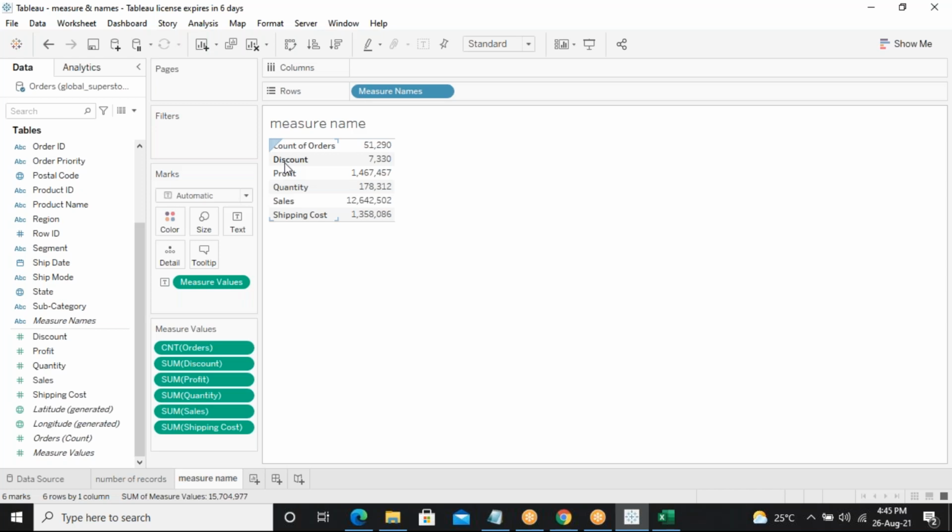Just let me know if anyone has a problem in this. How to generate records based on the measure names in textual format. Anyone not getting it?